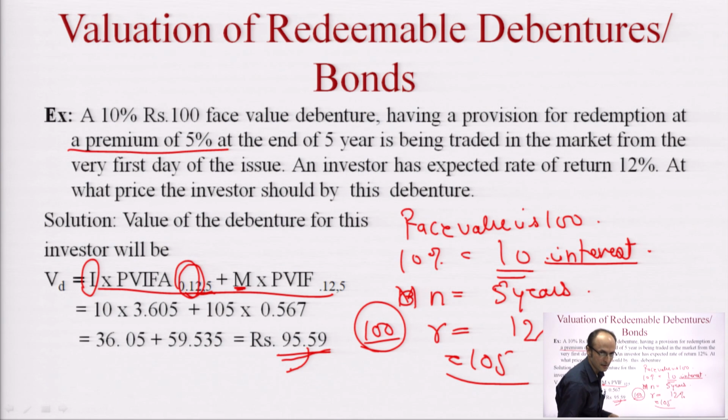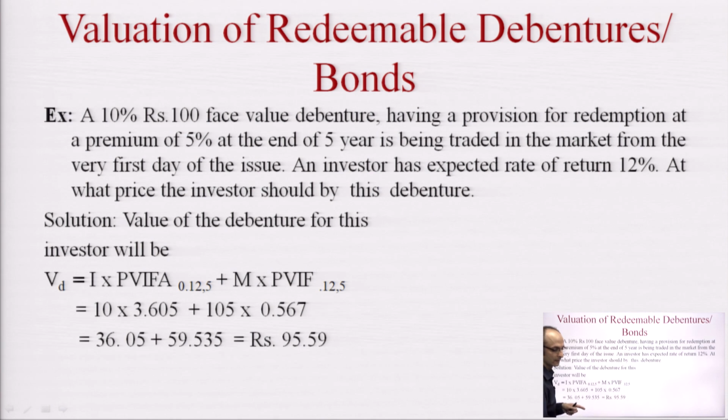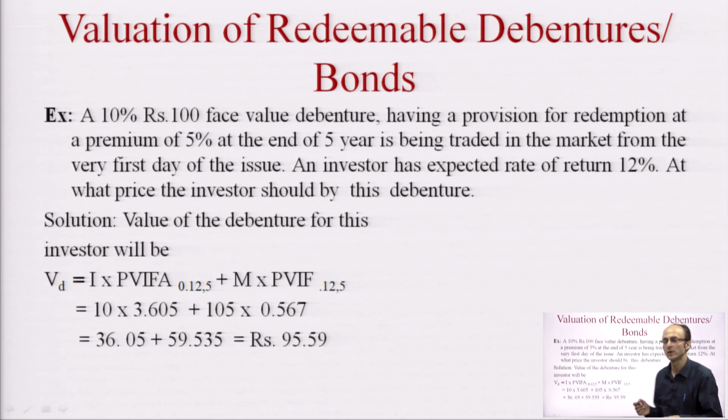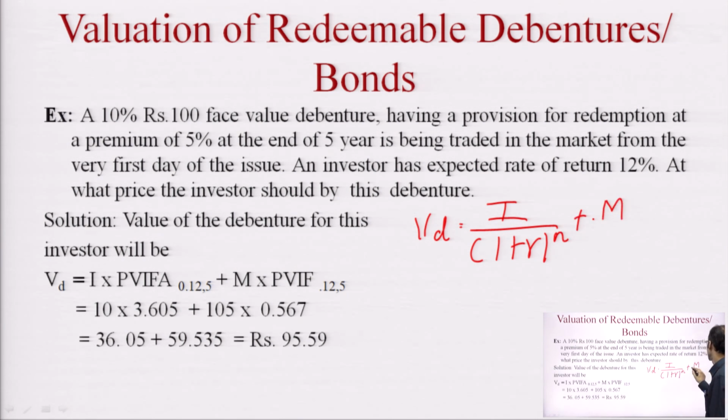Now a student must be thinking, is there any other formula? If they do not have present value interest factor tables available with them, can they use any other formula for calculating the valuation of bonds? Then there is a formula which a student can adopt for calculation of the value of bonds, and that formula is I, that is the interest, divided by (1 plus R) to the power n, plus M, that is the amount that the bondholder would get at maturity, divided by (1 plus R) to the power n.